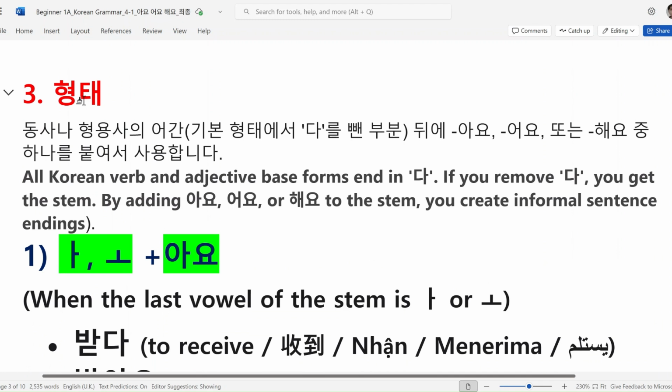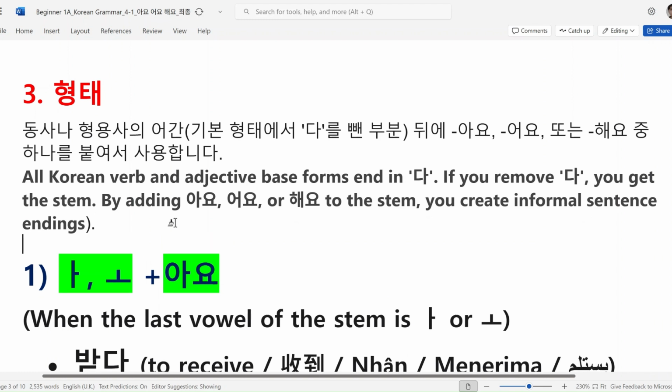자, let's see the form of this grammar, how to use it in a sentence. 동사나 형용사의 어간, 뒤에 아요, 어요 또는 해요 중 하나를 붙여서 사용해요. All Korean verbs and adjectives end in 다. If you remove 다, you get the stem. So, by adding 아요, 어요, or 해요 to the stem, you create an informal sentence ending. Let's get started. 아요.